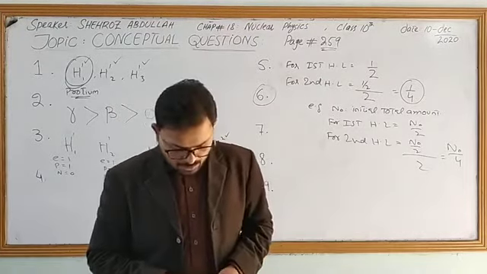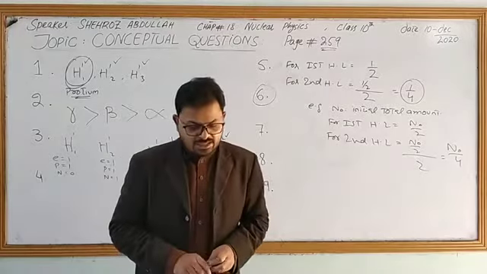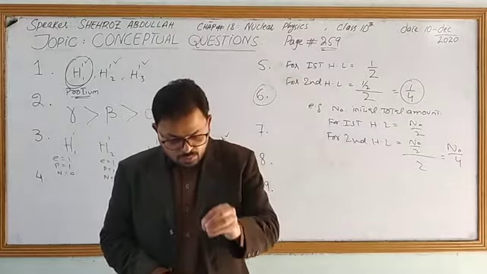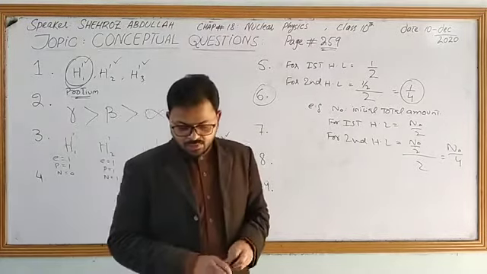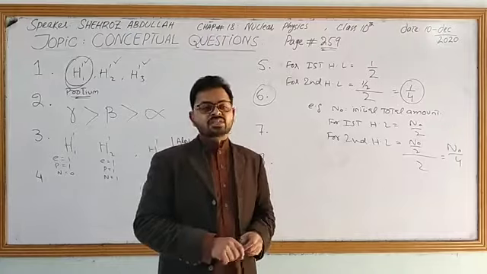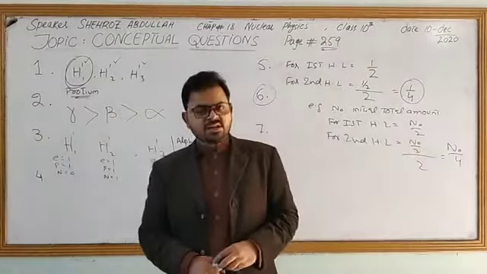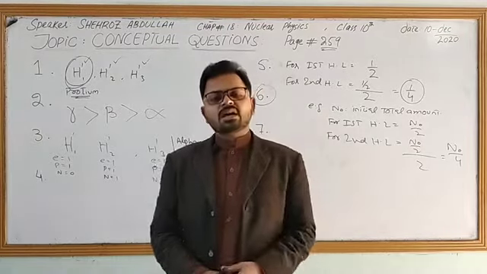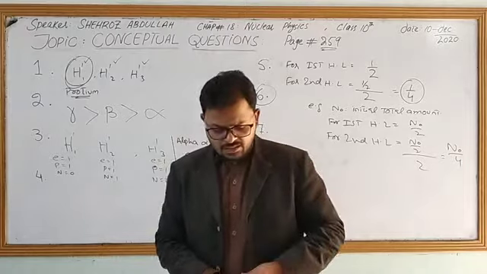Coming towards question number 9, it says: if nuclear radiation is harmful, how can it be used for the treatment of diseases? They are saying that as nuclear radiations are very harmful, how can we use them to treat different diseases?